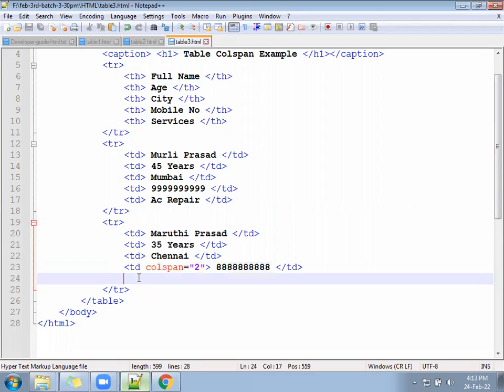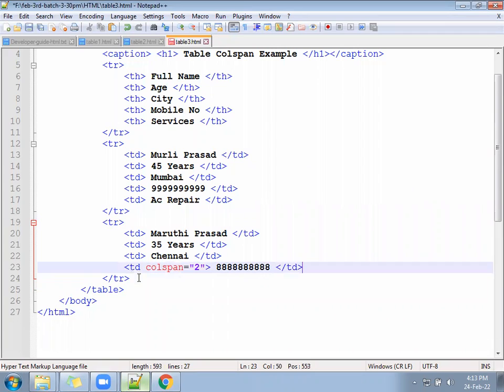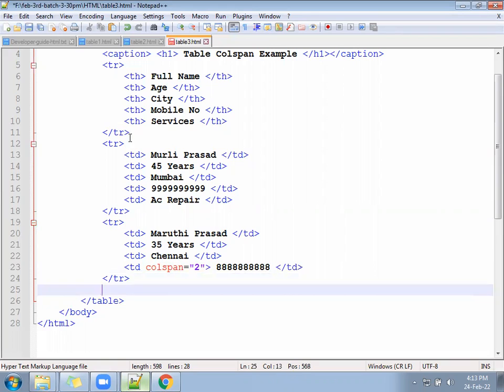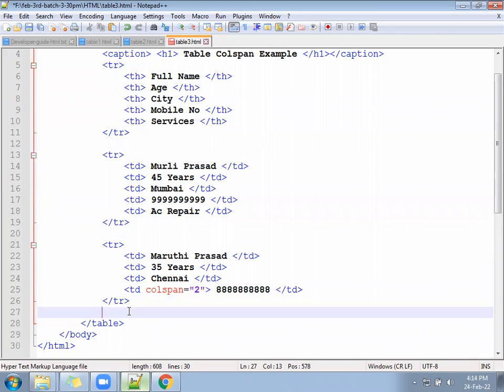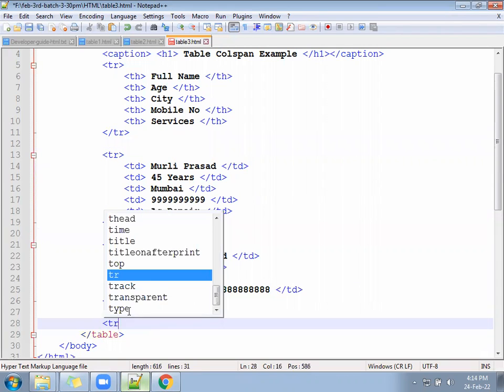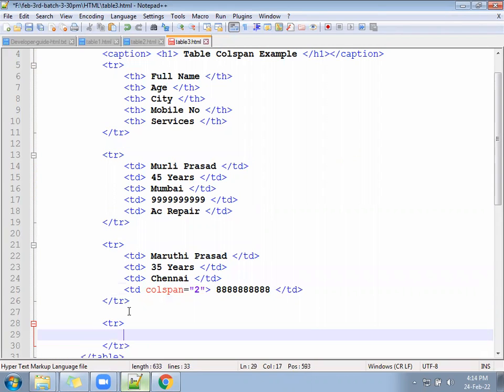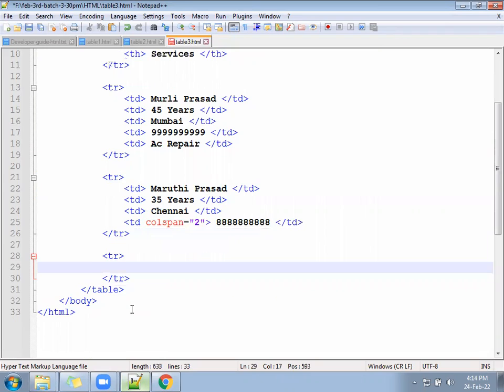Let's go ahead for the third customer. Third customer, TR, I should give some space also. Next TR will be, let's follow the TD.